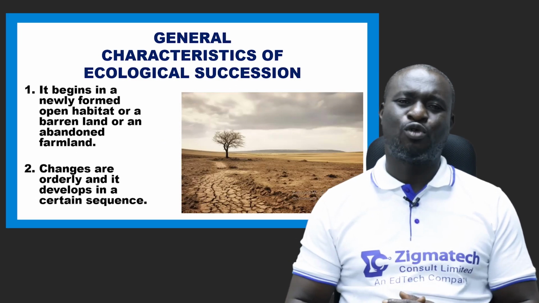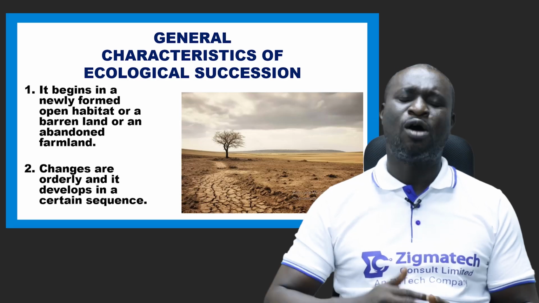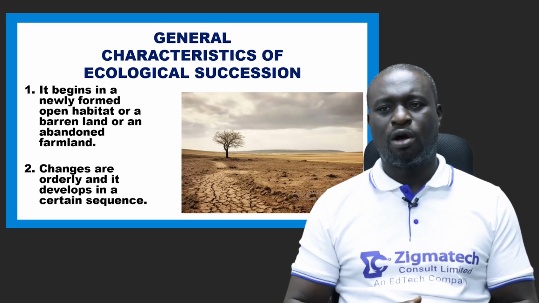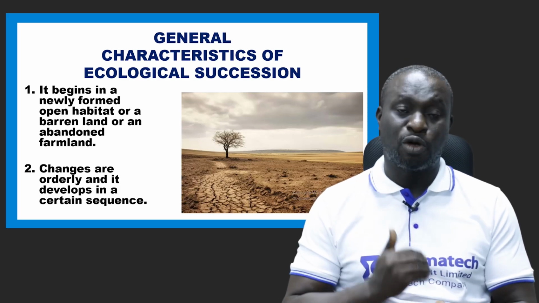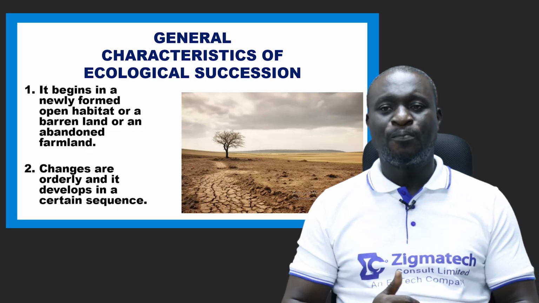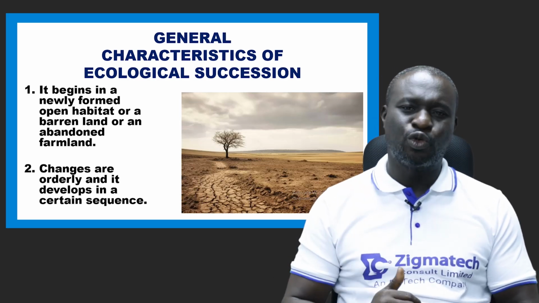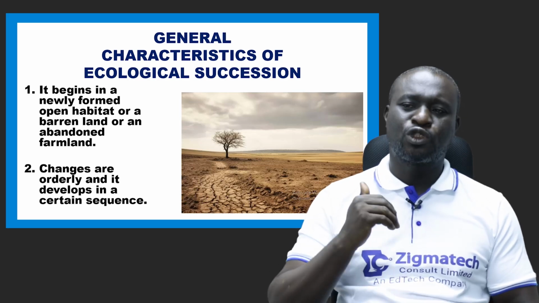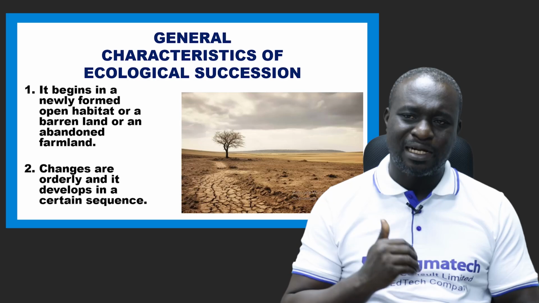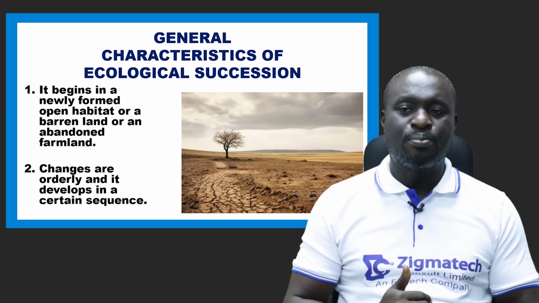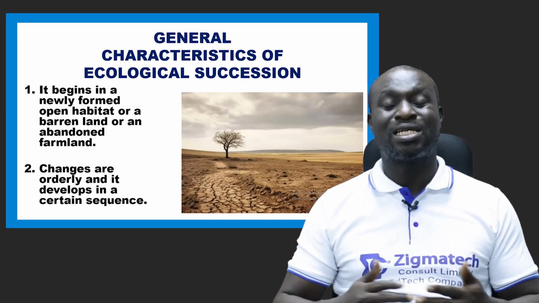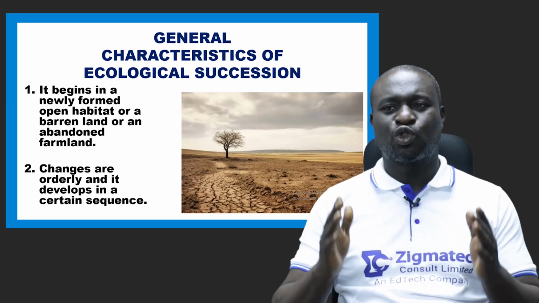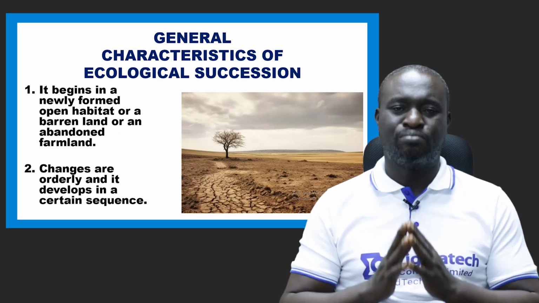Then we also have what we call general characteristics. What are the features of an ecological succession? Number one, like we've just said, it begins in a newly formed open habitat. Please note, ecological succession begins in a newly formed open habitat, or it happens in a barren land or an abandoned farmland. That is where ecological succession begins.